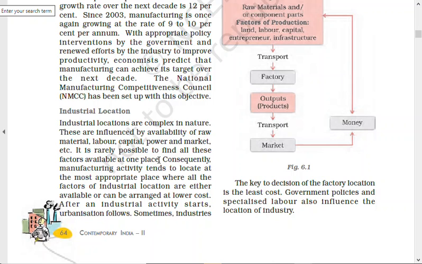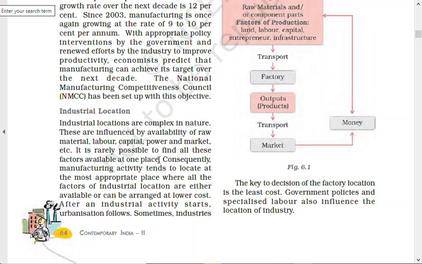That is why I gave you some examples: if you are setting up a software company, or a watch company, or a chocolate company, or cheese factories, where will you set up all these things? Naturally, raw material is important here. It is rarely possible to get all the things together, but as far as manpower is concerned, we can bring the manpower from any country. You can see that in Japan, such a serious crisis is there, yet we all came from various parts of the world and we all are working here, so that's not a problem. But certain things like government policies, security, market, transport hub cannot be developed all together at one place.